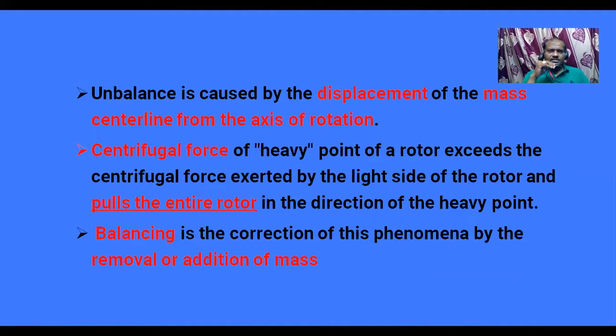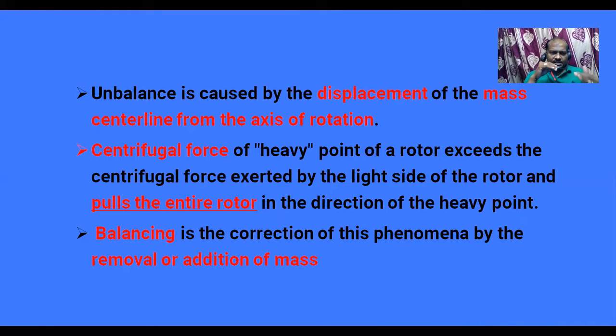Next, the centrifugal force of the heavy point of a rotor exceeds the centrifugal force exerted by the light side of the rotor and pulls the entire rotor in the direction of the heavy point. So here in the second slide, we are going to bring the centrifugal forces into a balanced center. That means we are going to avoid unbalanced centrifugal forces.